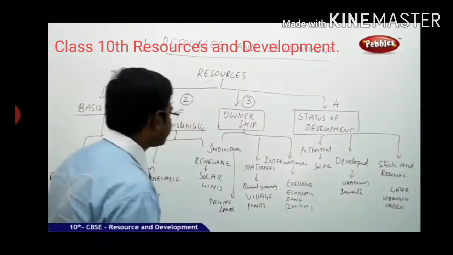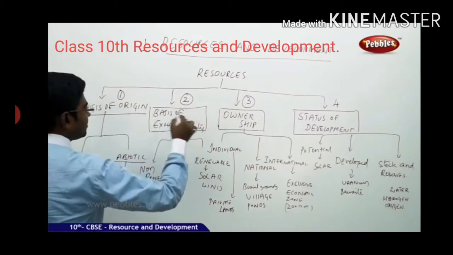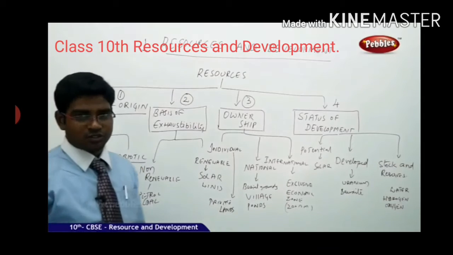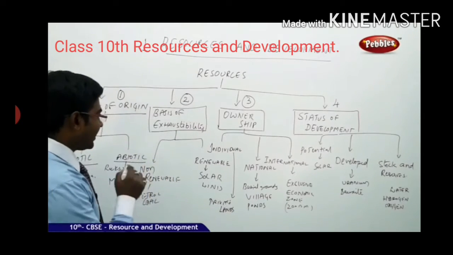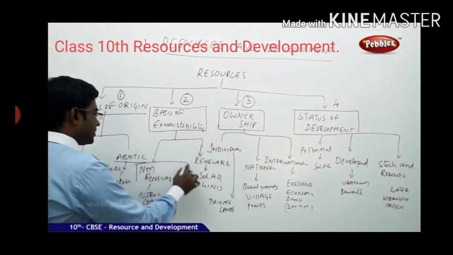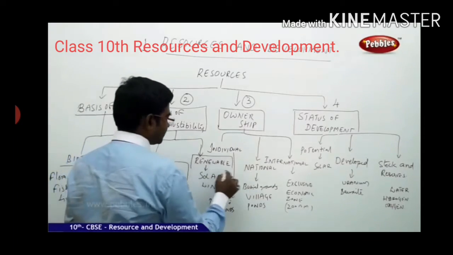Then moving on to the second category of division, that is the basis of exhaustibility. How are the items going to get exhausted? It is further divided into non-renewable sources and renewable sources.